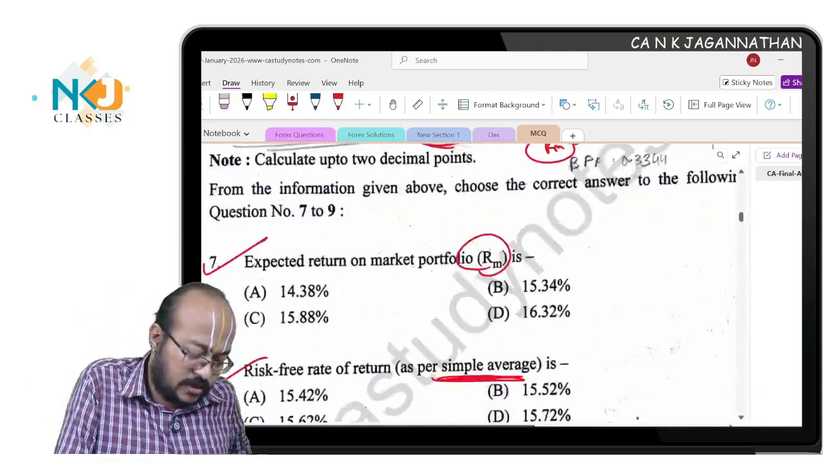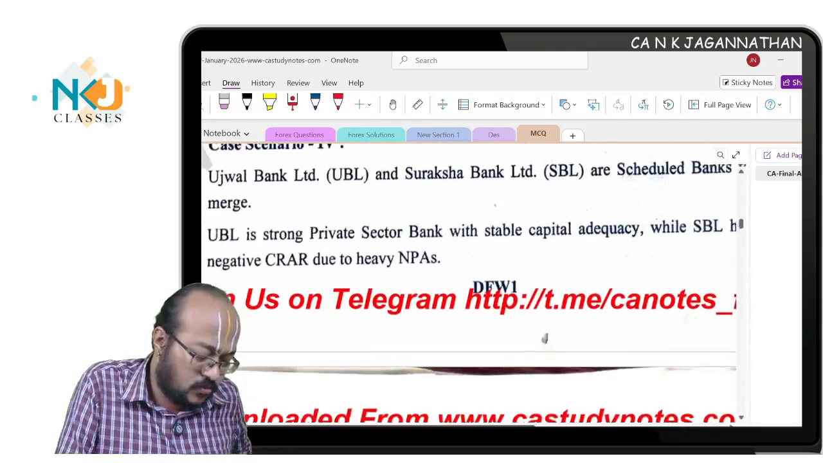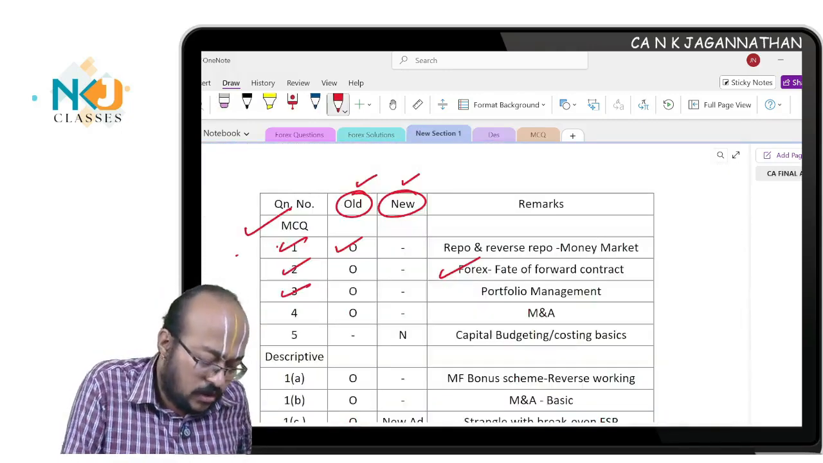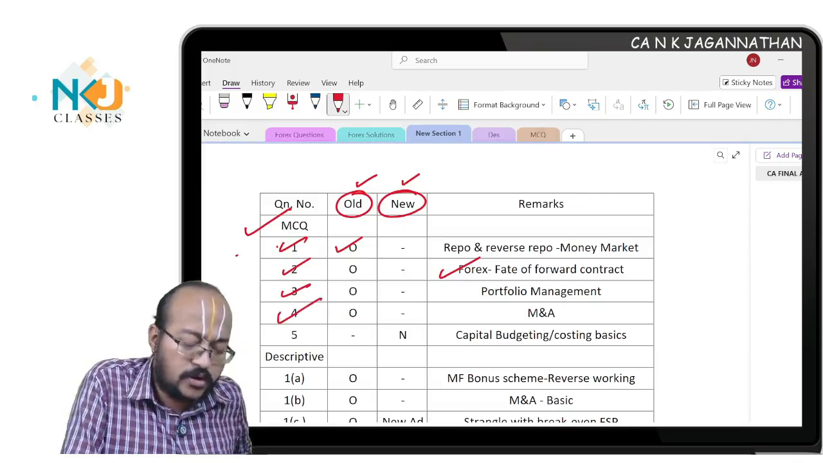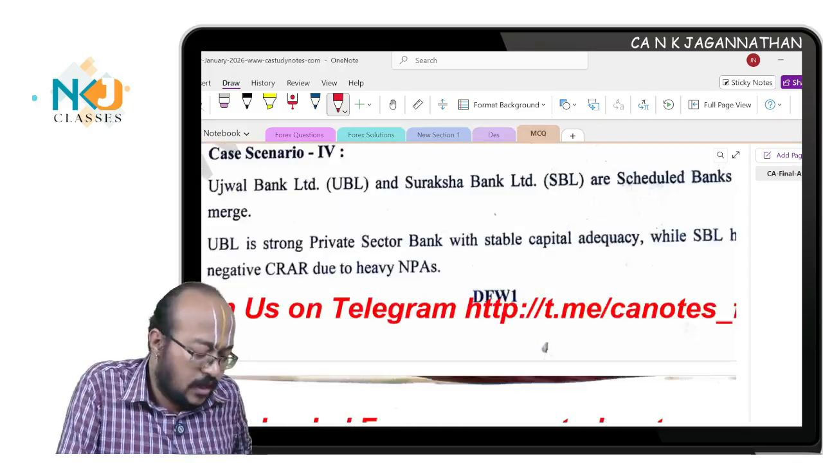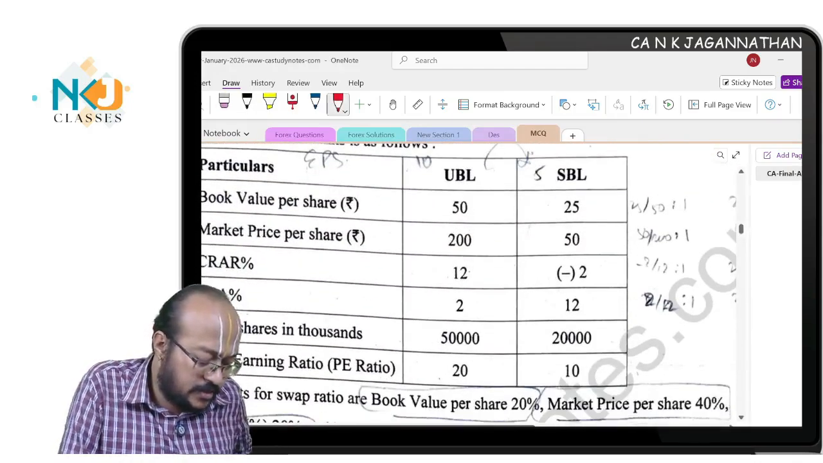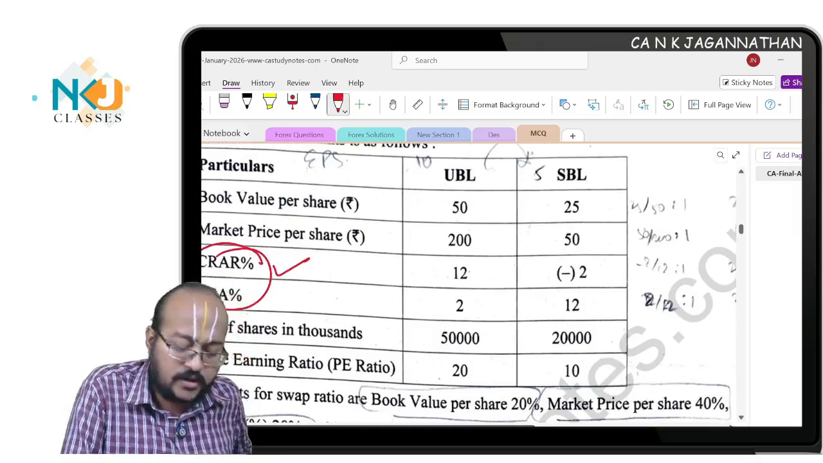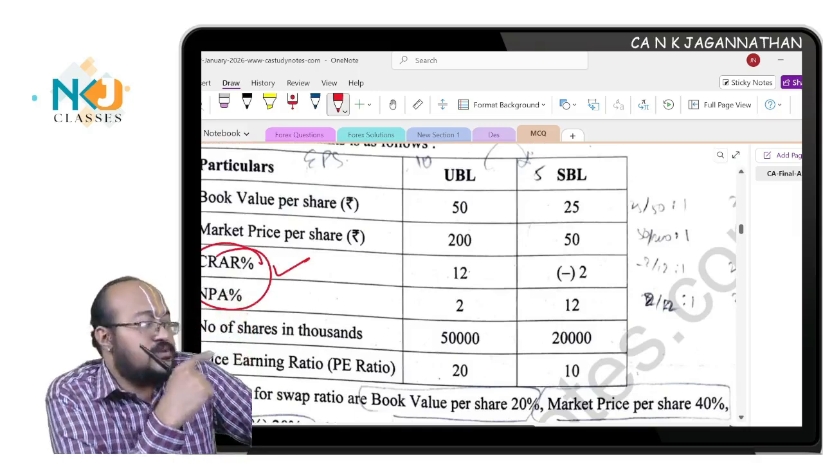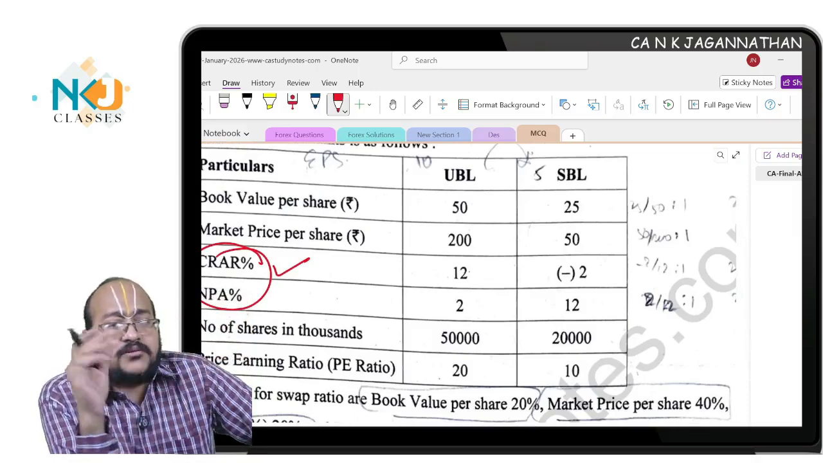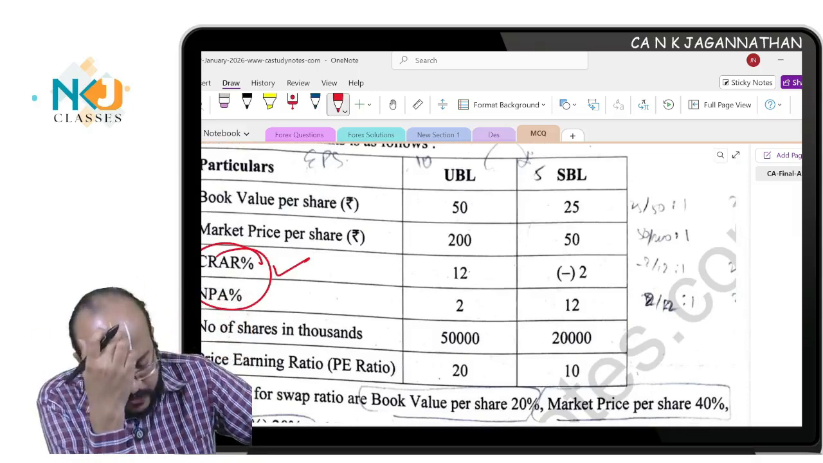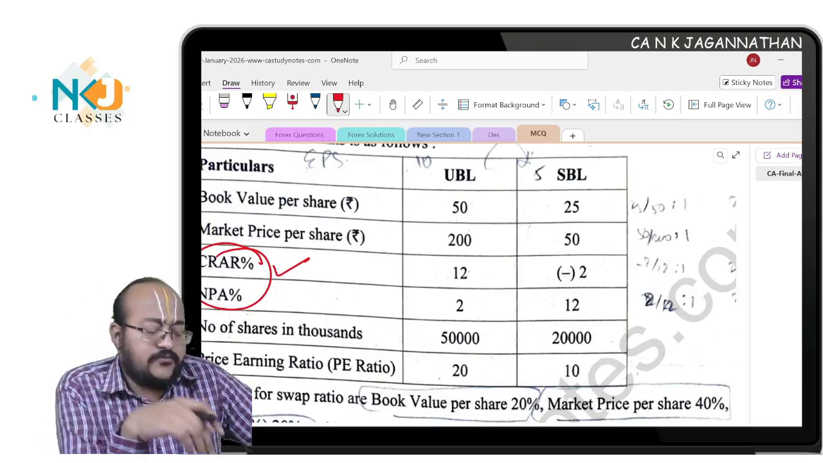Okay, question number 3 is there. It is a copy-paste question, nothing new. Case scenario 4 is also an old, existing question. See here, Ujjwal Bank Limited, this question. NPA and CRR is the only adjustment to be done. This also is in the mergers and acquisition chapter. In the mergers and acquisition chapter there is a bank merger based question, and there you will find